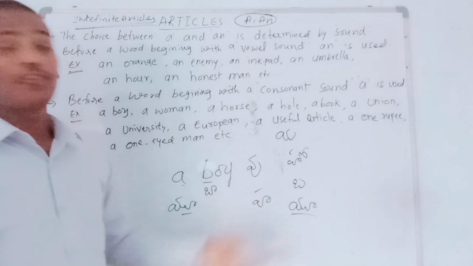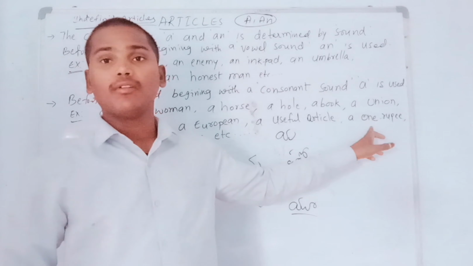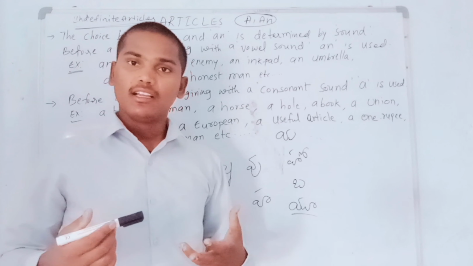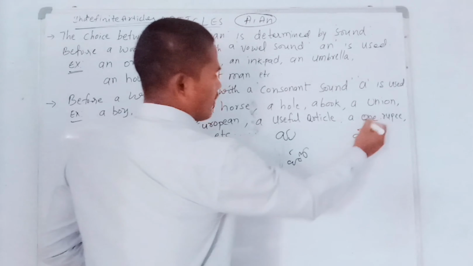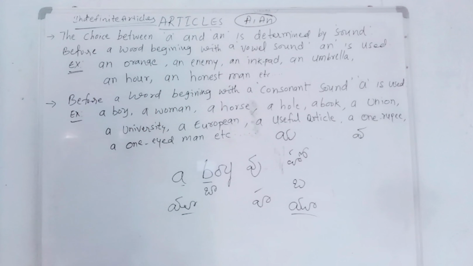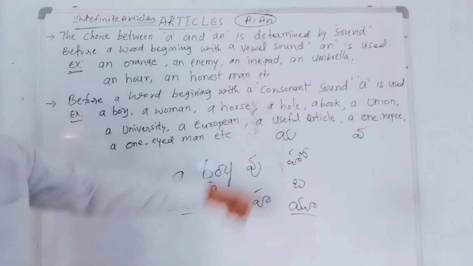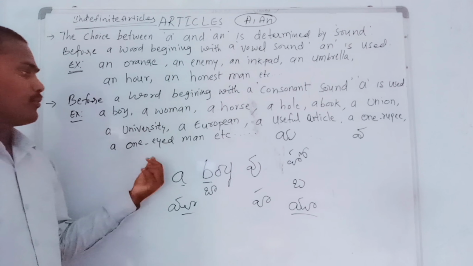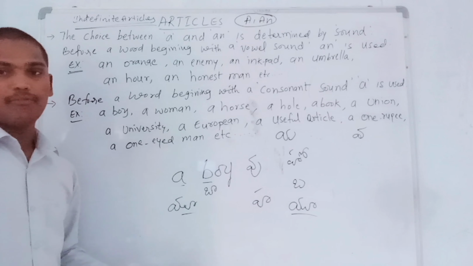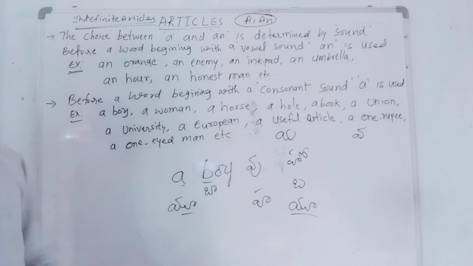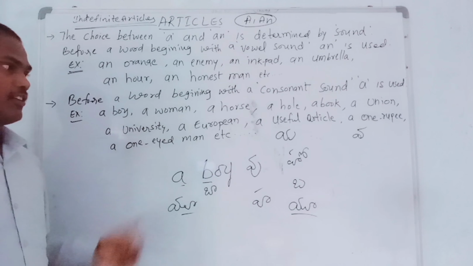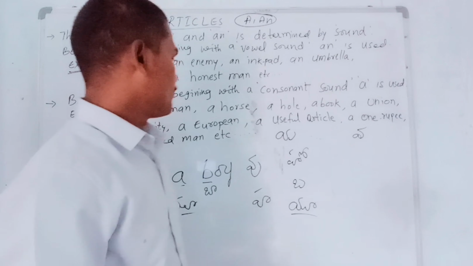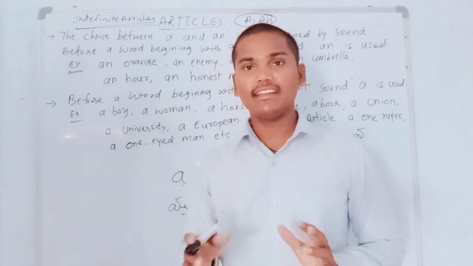Next, a one rupee. Here also the word started with wo. O is one of the vowels in the English alphabet. But the sound is wa. So that is definitely a consonant sound in the Telugu alphabet. That's why we use a before that word. Next, a one-eyed man. Of course, I already explained that. Va sound. That's why we use a before this word.